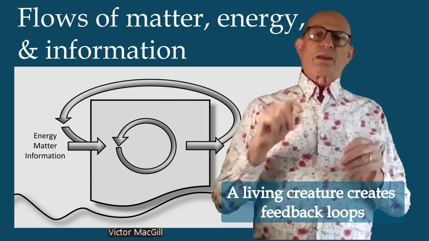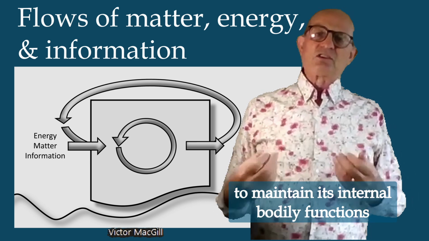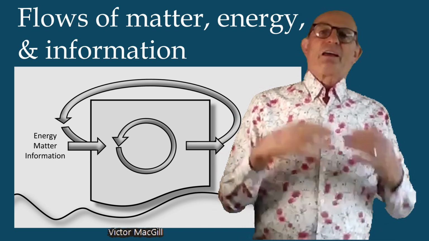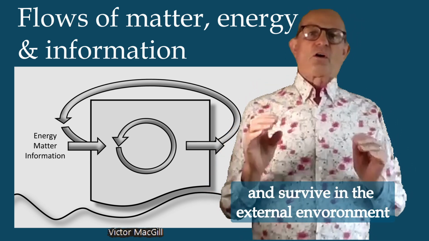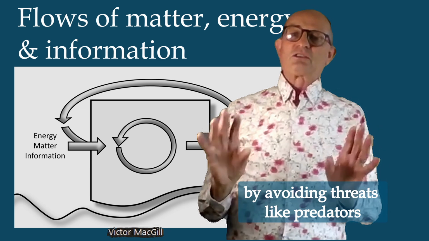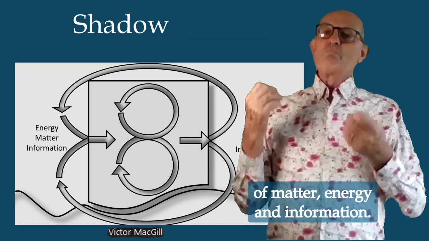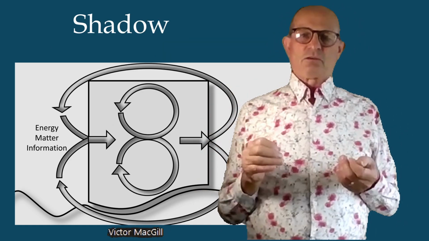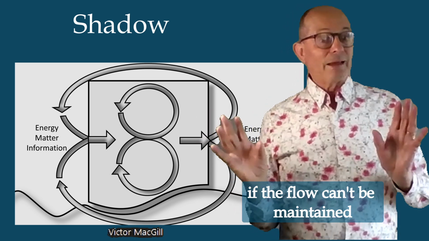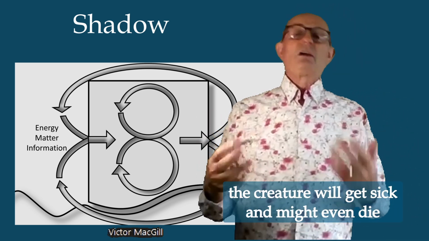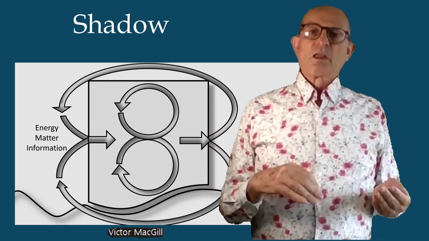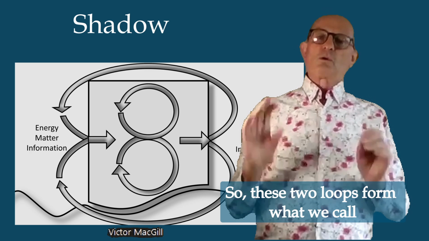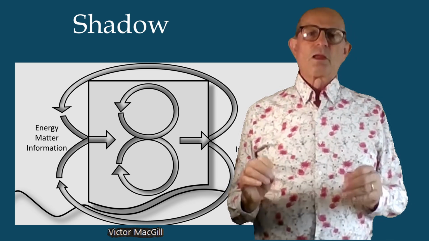The living creature creates feedback loops to maintain its internal bodily functions and survive in the external environment by avoiding threats like predators and maintaining the flows of matter, energy, and information. If the flow can't be maintained, the creature will get sick, might even die. So these two loops form what we call the primary loops.